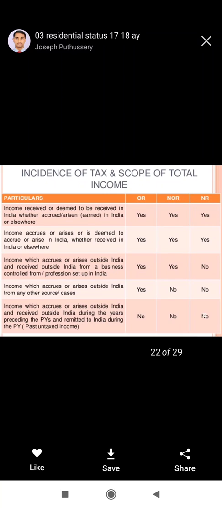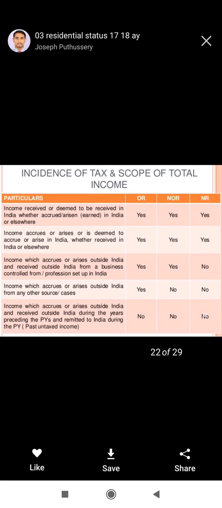Now, these are the incidents of tax and the scope of total income. Once it is determined whether the company, the individual, the association of persons, or the Karta of the Hindu undivided family is resident or non-resident, and then ordinary resident or non-ordinary resident, tax applicability will be like this. If income is received or deemed to be received in India, wherever it has accrued, then ordinary resident, non-ordinary resident and non-resident will be liable to pay the tax.